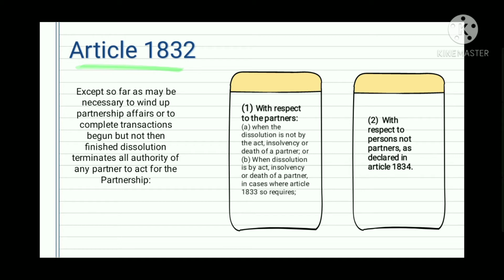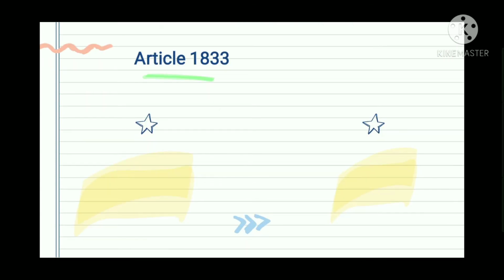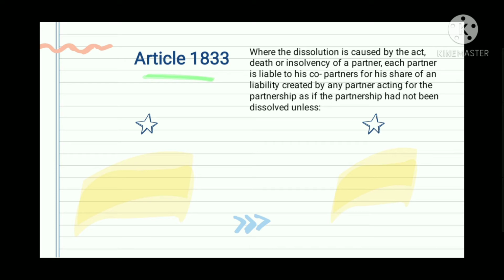On the next slide, we have here Article 1833 that provides where the dissolution is caused by the act, death, or insolvency of a partner, each partner is liable to his co-partners for his share of any liability created by any partner acting for the partnership as if the partnership had not been dissolved. Sabi dito, yung nag-cause daw ng dissolution is by the act of partner o kaya naman yung pagka-bankruptcy.